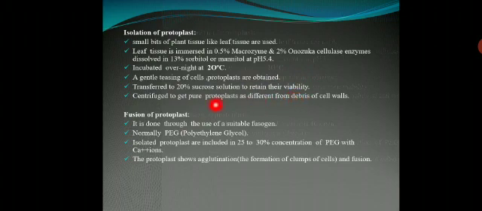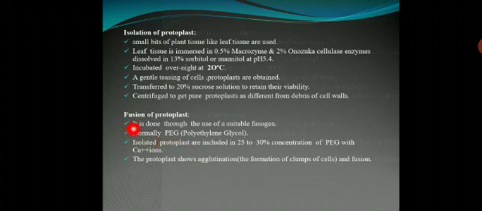Then they are centrifuged to get pure protoplast, separating the debris of the cell wall from the supernatant solution. The supernatant solution contains the pure protoplast.